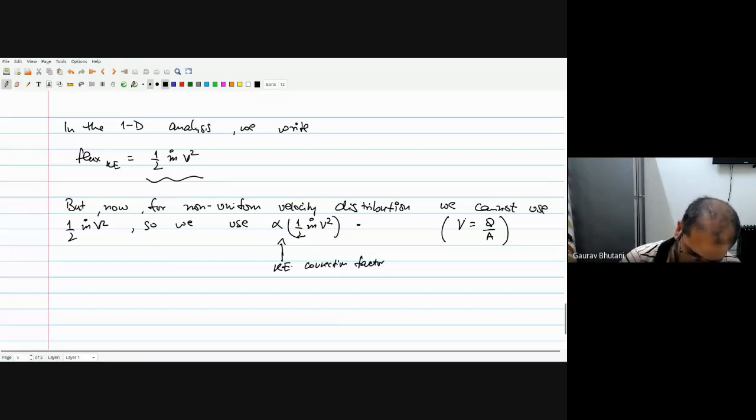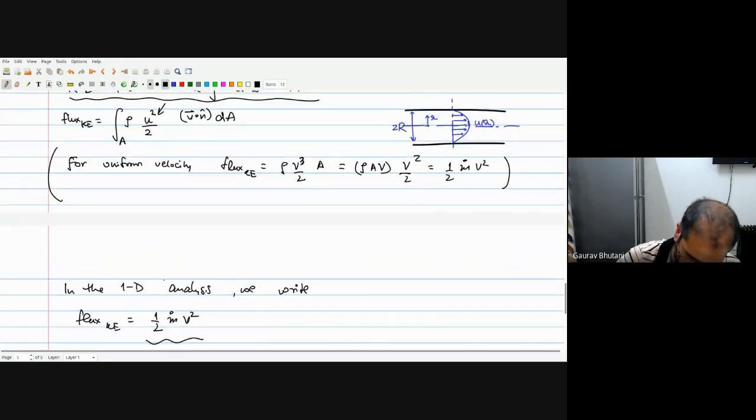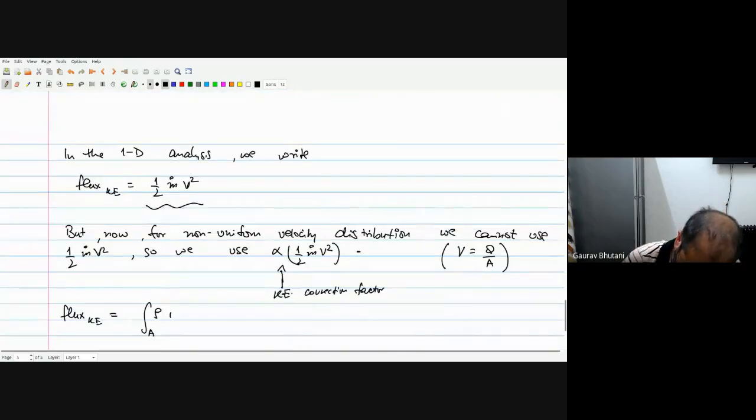Okay, so now what we do is we equate the flux of kinetic energy. Now the exact value is the value under the integral, which we just wrote as rho u square by 2. Okay, and then we have v dot n, but in this case the flow is one directional, so this is u again times dA.